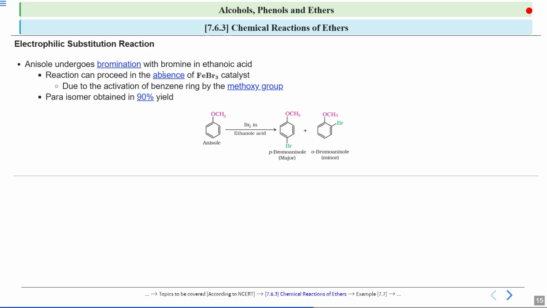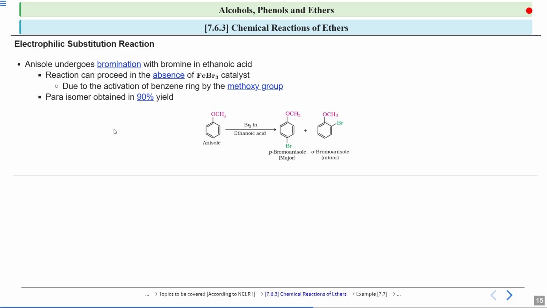Okay, so if you look at this reaction of anisole, if you are treating it with Br2 in ethanoic acid, you will see you do not require any catalyst because it is a highly activating group. Okay, and this polar solvent can polarize your Br2 easily. So here you will see your Br plus, which acts as an electrophile, can attack on this benzene ring.